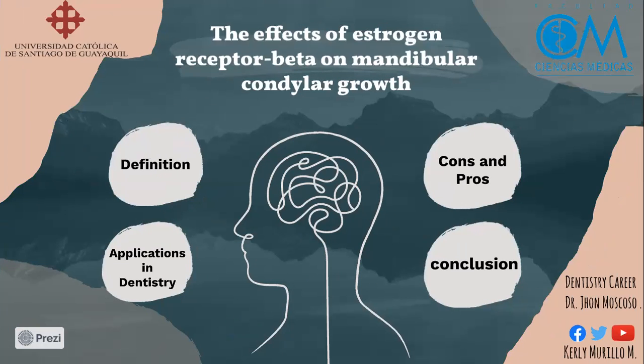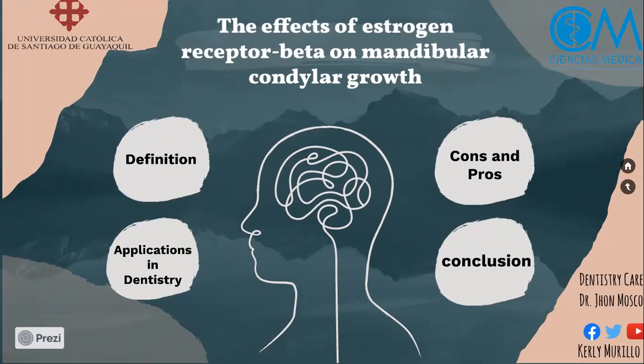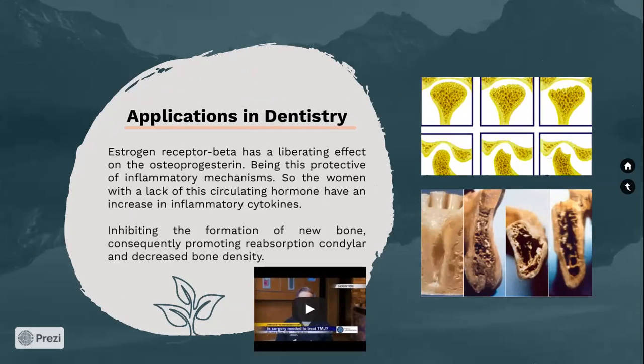Okay, next, application in dentistry. Estrogen receptor-beta has a liberating effect on the osteoprogenitors, protecting against inflammatory mechanisms. So women with a lack of circulating hormone have an increase in inflammatory cytokines, which hinders the formation of new bone, consequently causing condylar resorption and decreased bone density. Next, you can see the video.